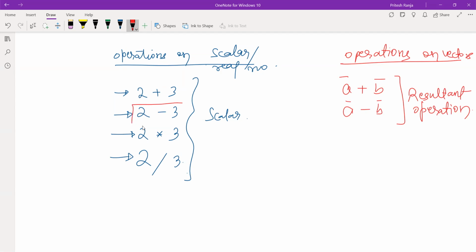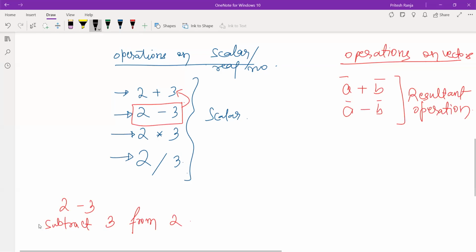Now subtraction operation is the same as addition operation. Why? Because let us see 2 minus 3. How can I write it? Subtract 3 from 2. Now let us see how we can change it in terms of addition operation. I can also say add 2 to minus 3.